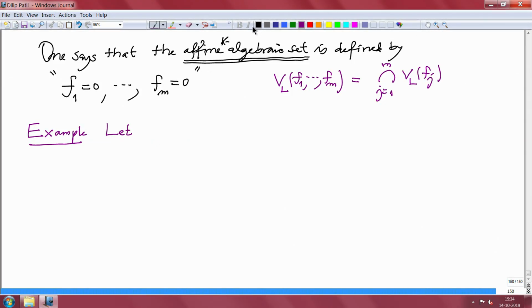For example, let me write what I want to write. I am in the classical case, classical meaning L equal to K. So, we are only considering K algebraic sets in the affine space over K, and I am assuming K is not algebraically closed. Then let us see what happens.